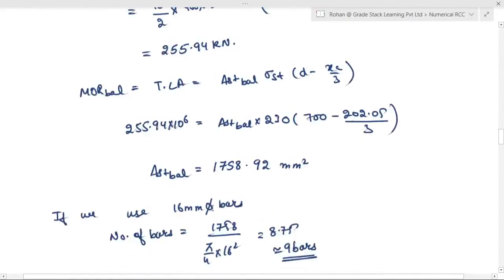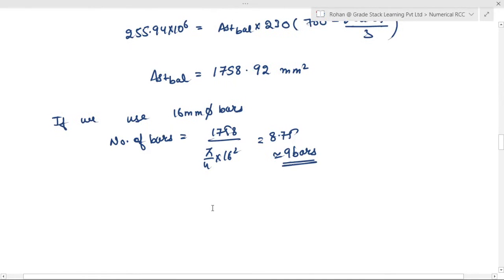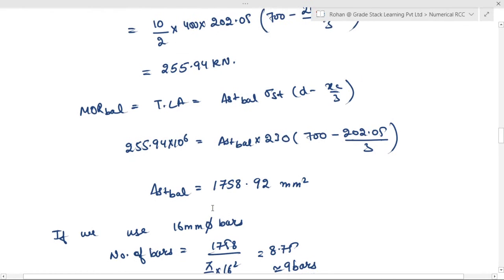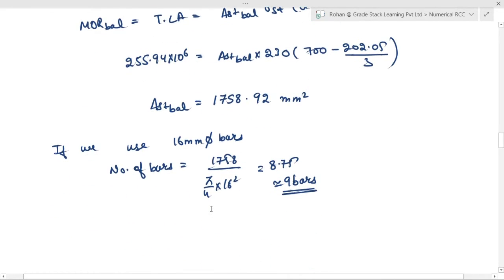Okay. So these are the concepts which were required to understand the working stress method. Okay. Is there any doubt up till now, everyone?